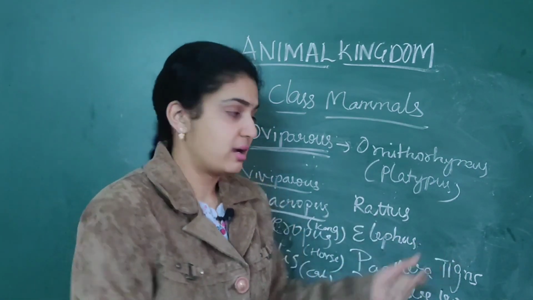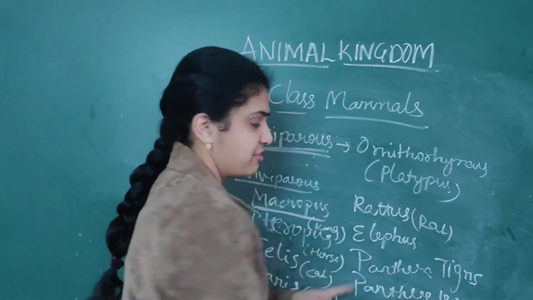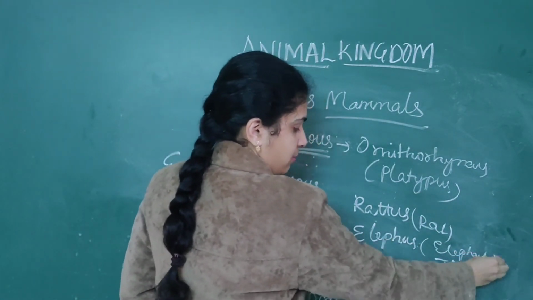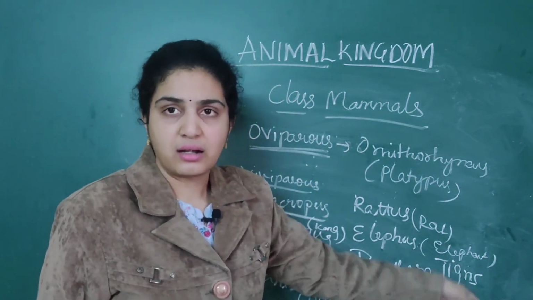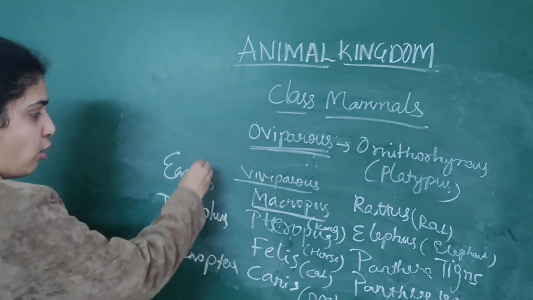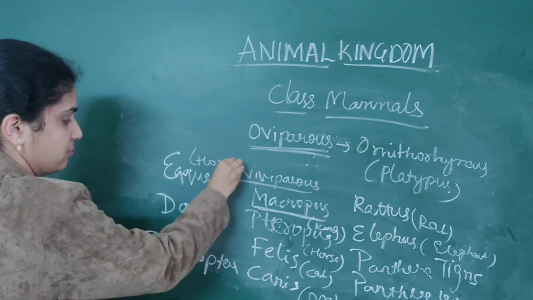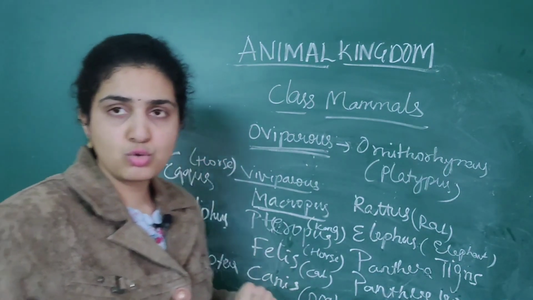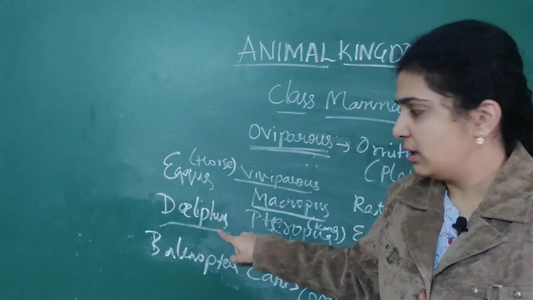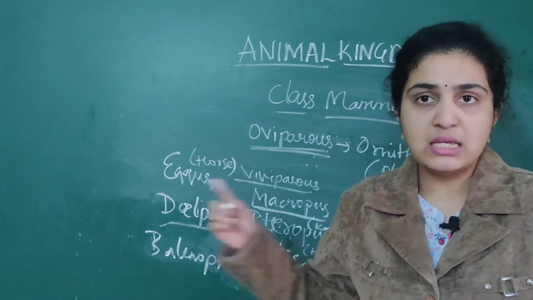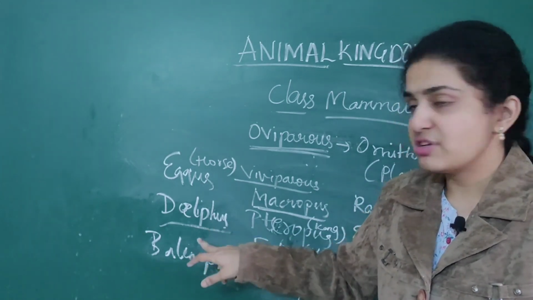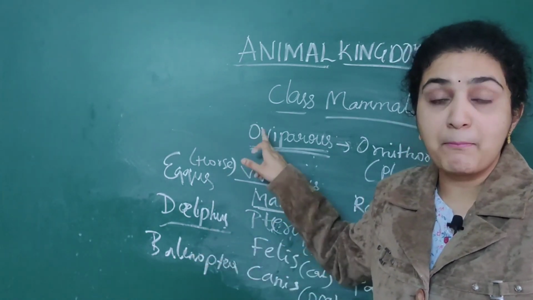Rattus, by name only you can understand, rat. Elephas, elephant. Panthera tigris, tiger. Panthera leo, lion. Equus, horse. Delphis means only these two organisms are aquatic. I told you some are aquatic, no? So Delphis is dolphin, Balaenoptera is blue whale. These also are mammals only. Don't think they are amphibians. Only these two, Delphis dolphin as well as blue whale, they are mammals.